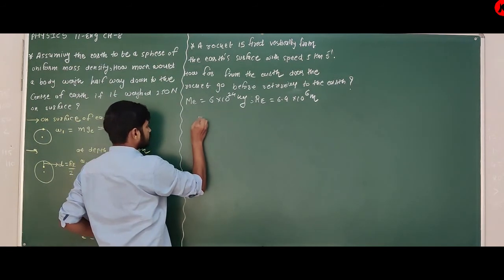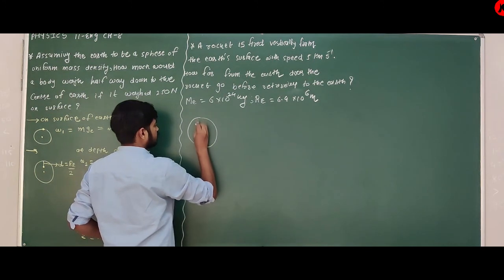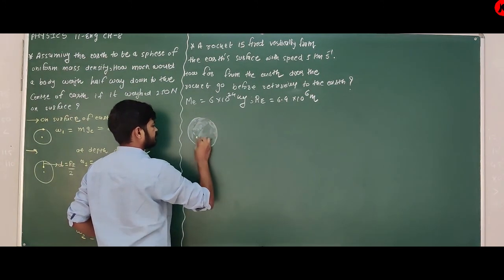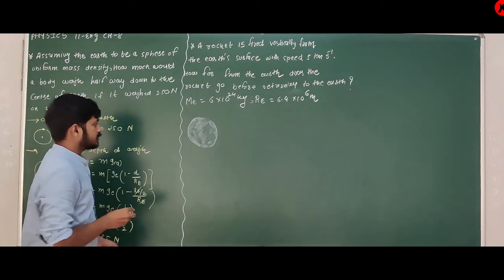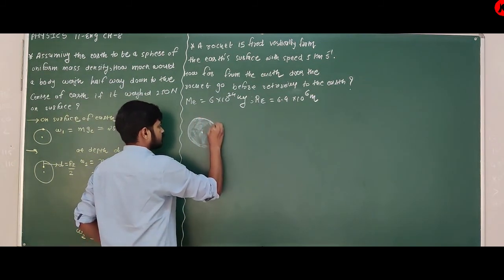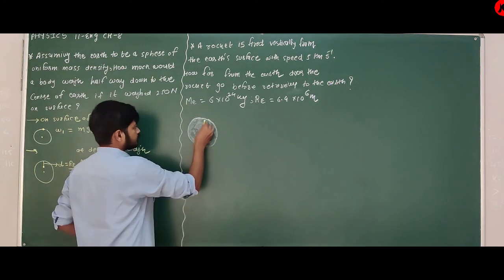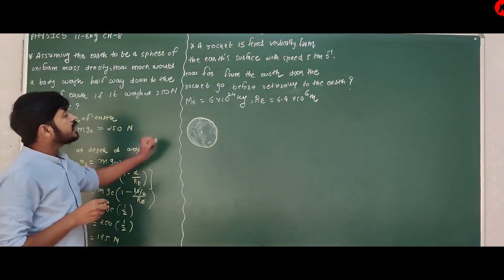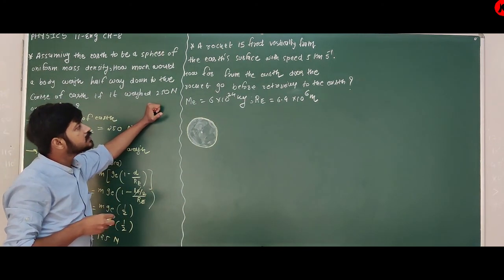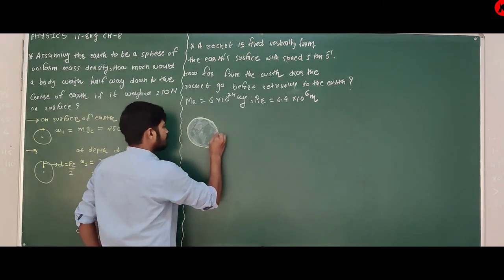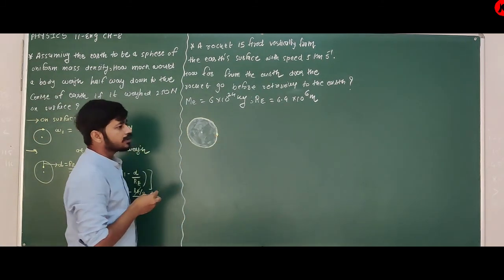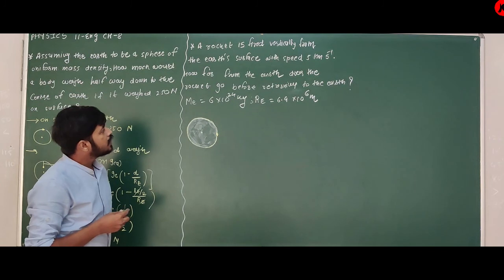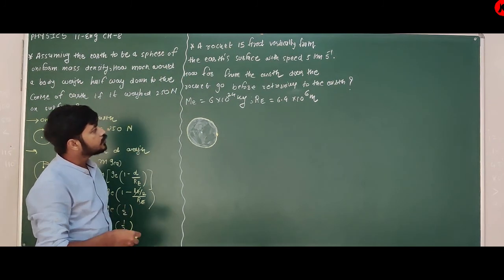Here it is Earth, its center, and it is its surface. A rocket is fired vertically from the Earth's surface with speed 5 km per second. How far from the Earth does the rocket go before returning to the Earth?